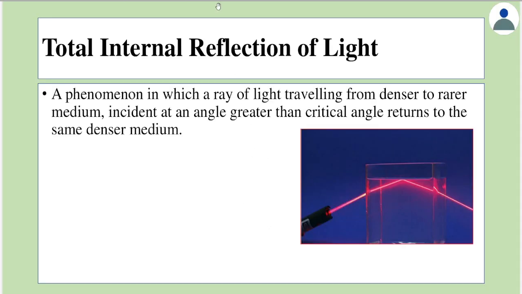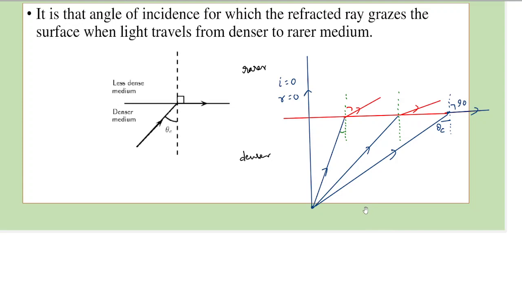Now what will happen if the light ray makes an angle of incidence which is greater than the critical angle? If you take one more light ray from this point, imagine it falls like this. In this case, the angle made with the normal is still greater.